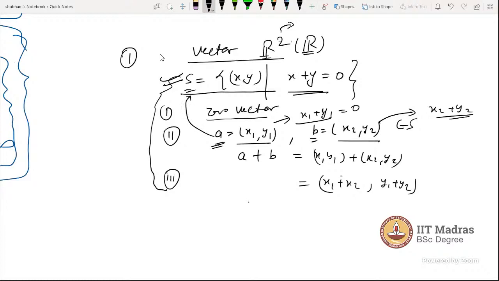But sir, when we are adding x1 and x2, will it be 0? Yeah, actually, see, I said here A is an element from S. What it means is that it should follow this condition, then it will be an element, right?